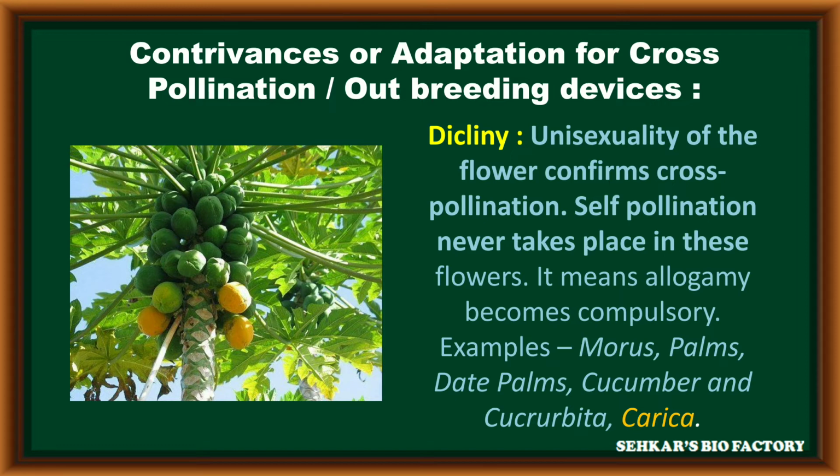Because of unisexual flowers, the male flower must transfer its pollen grains to a female flower only. That means there is no chance for self-pollination, and this outbreeding device promotes cross-pollination 100%.